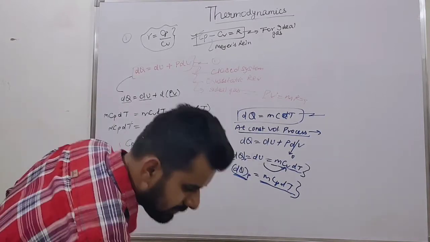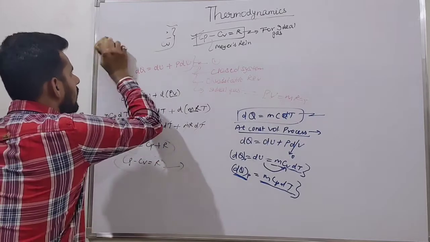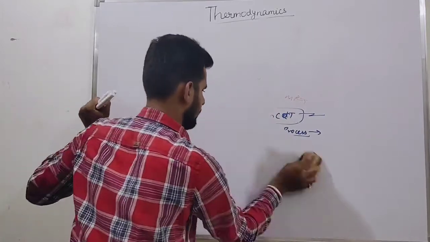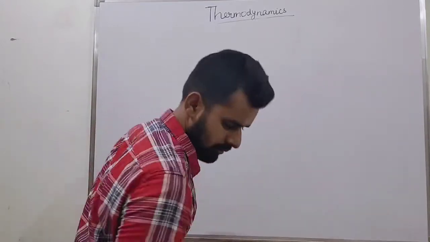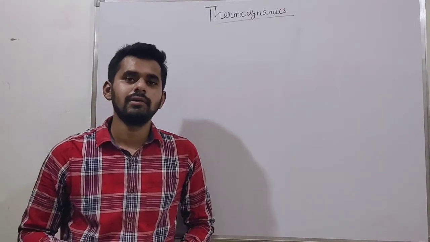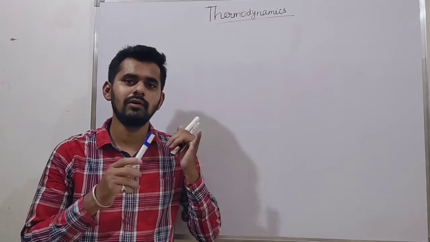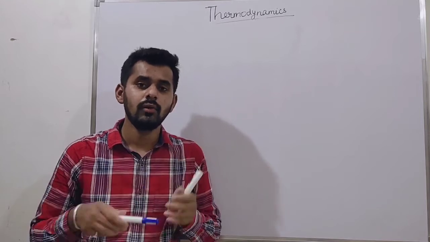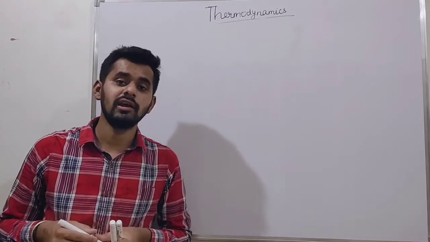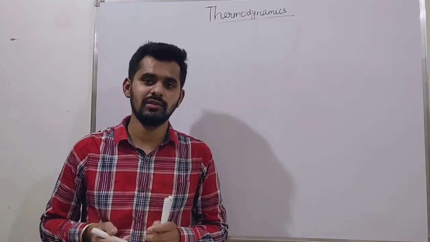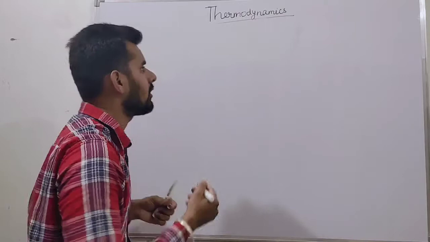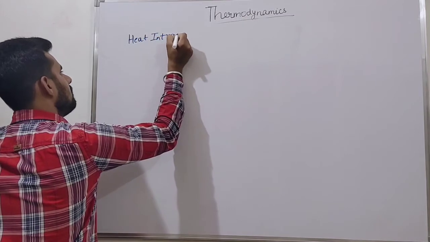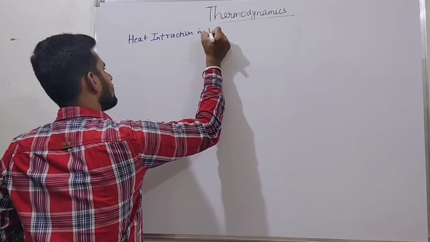Now let's move further. Friends, now let's start our very important topic. Now we will cover work interactions, in various processes we can find out the various works. Now let's try to find out the heat in various processes, heat interaction in various processes, constant volume, constant pressure. So our next topic is heat interaction in various processes.